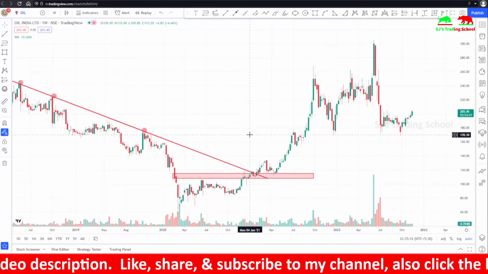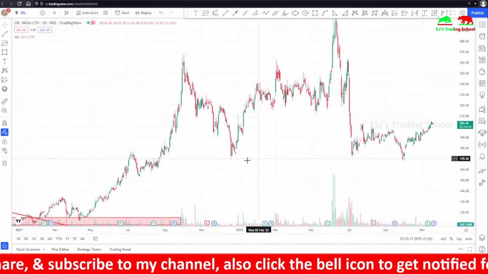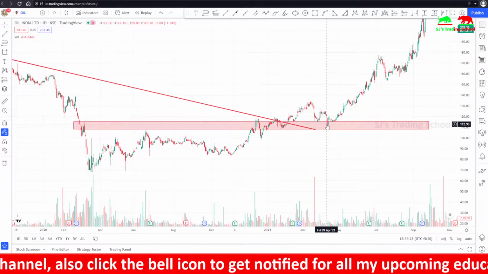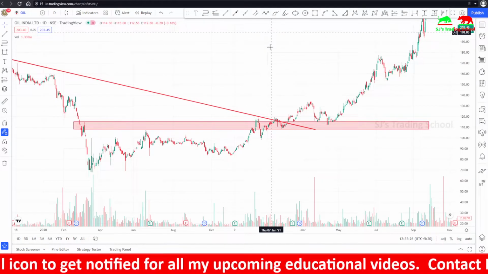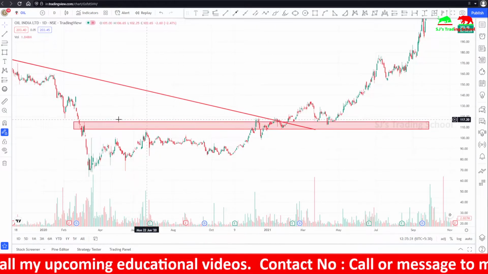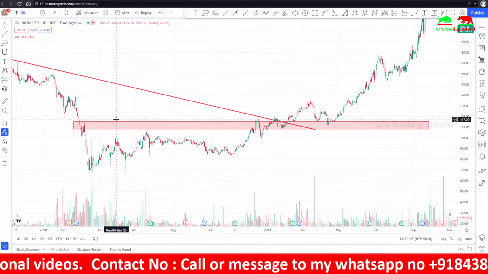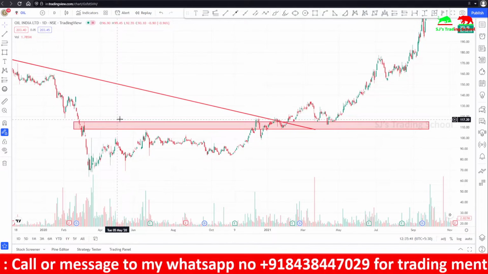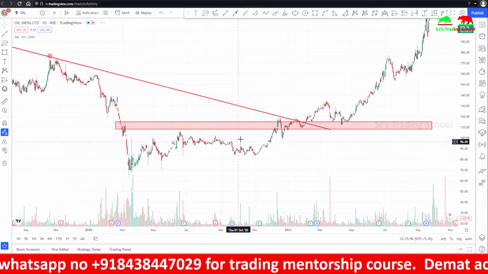This is the weekly chart, but in a day chart you can clearly see the resistance point. You can always change between timeframes to look at the candlesticks. So here is the retracement. It bounced back. Why did the stock price bounce back here? Because there is a resistance here. When drawn as a zone, it is known as a supply zone. If you haven't watched my support and resistance video, you can watch that video and then come back to this one. It will give you better clarity.